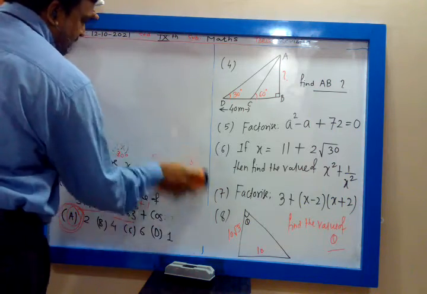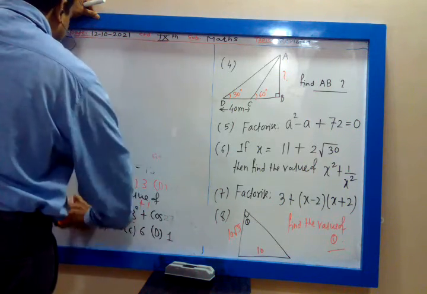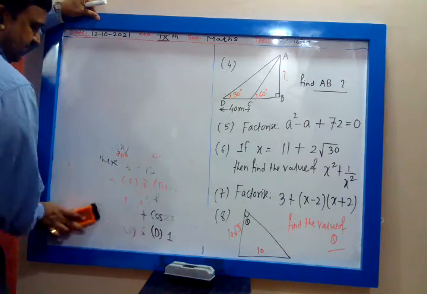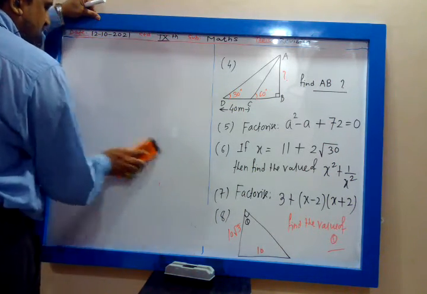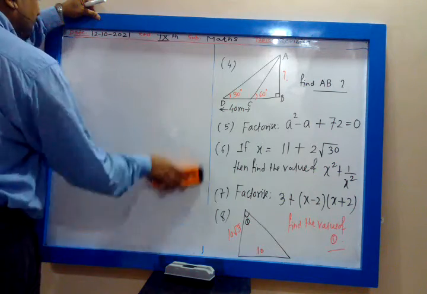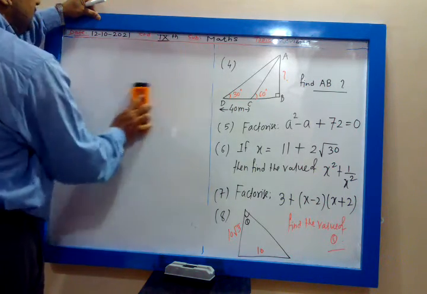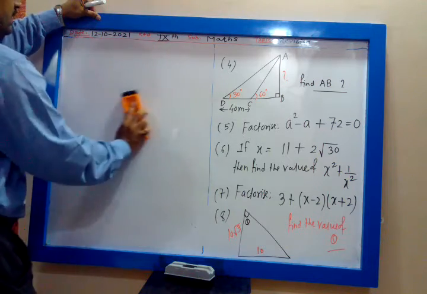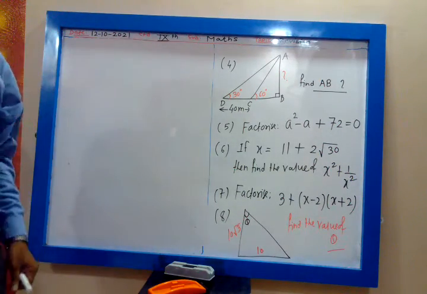Similarly, sec and cosec, they are complementary angle. And tan and cot, they are complementary angle. Okay. Sin, cos, complementary angle. Sec, cosec, complementary angle. Tan, cot, complementary angle. So whenever you are converting sin in terms of cos, you have to subtract the angle from 90 degree. Fourth one, you type the answer and send me.